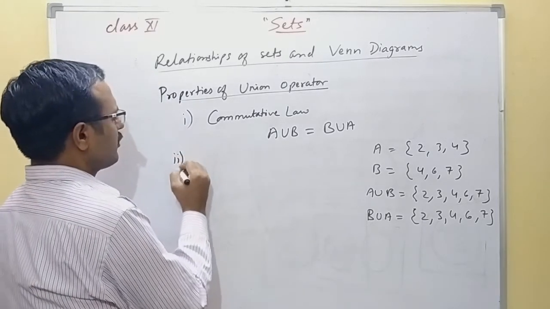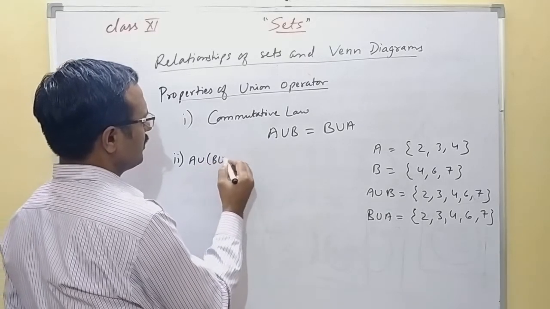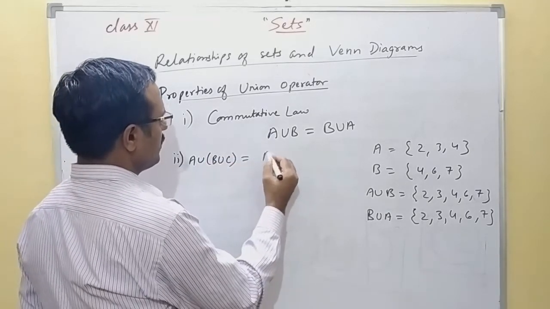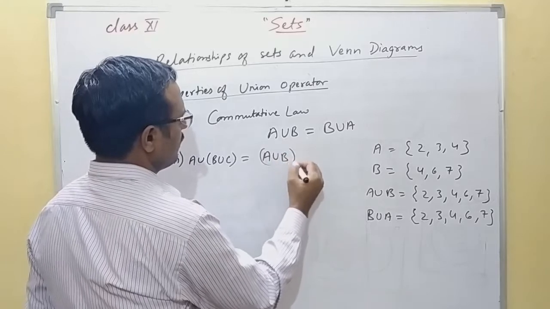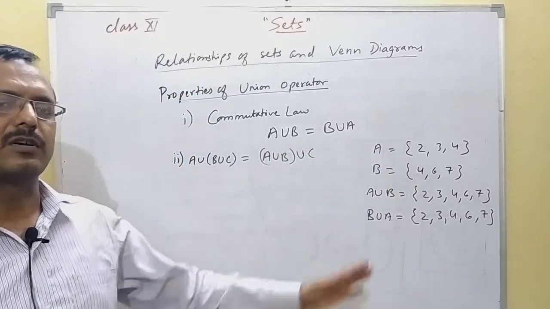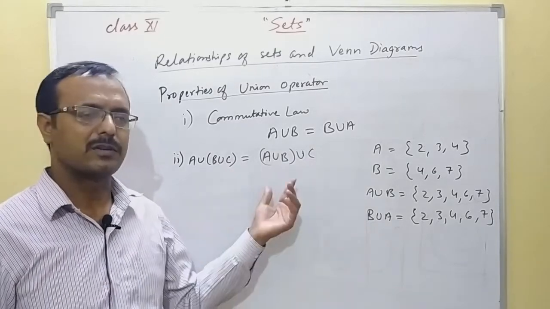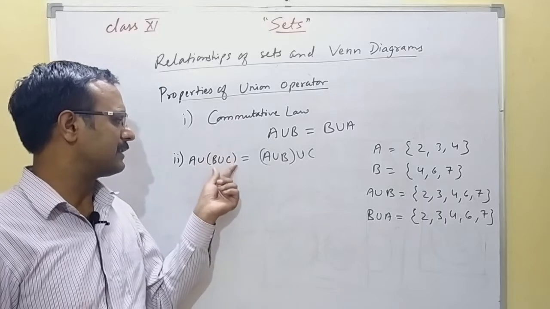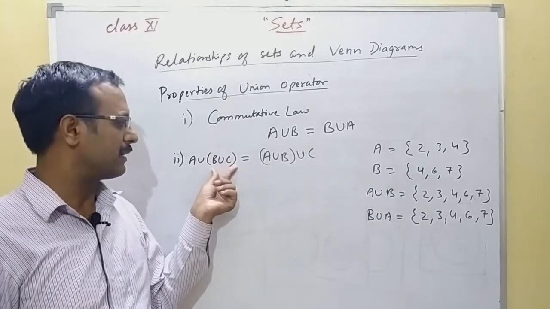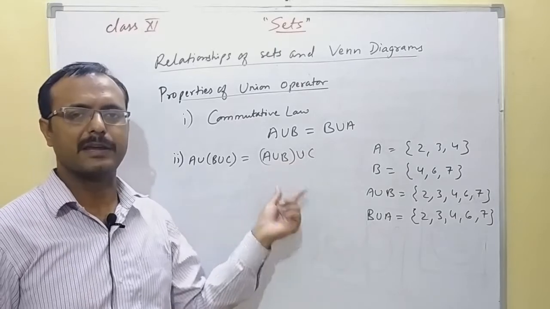Now it also follows the associative property. A union (B union C) will be equal to (A union B) union C. The reason is the same, because you are including all the elements of all three sets. The difference is that here we take the union of B and C first, but here we take the union of A and B first.